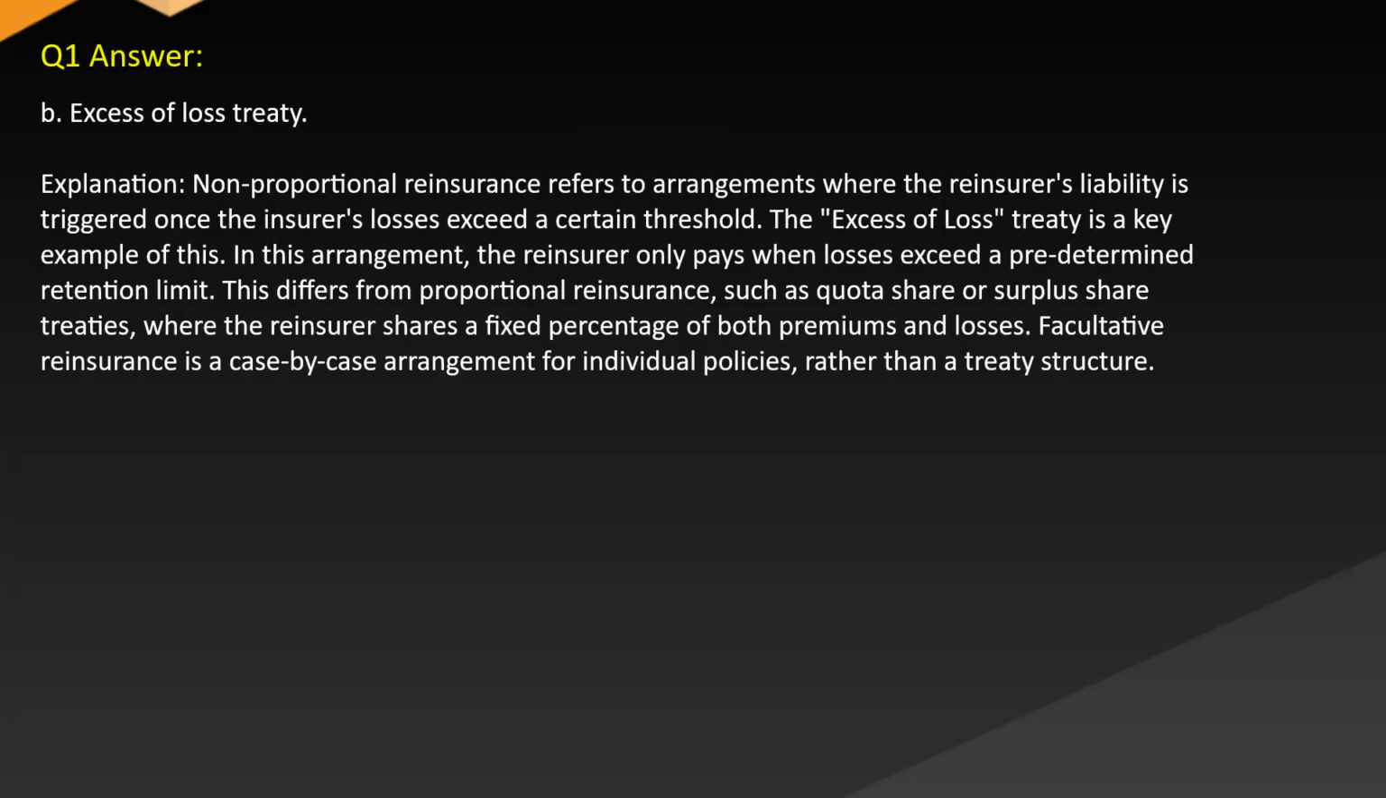Answer B. Excess of loss treaty. Explanation: non-proportional reinsurance refers to arrangements where the reinsurer's liability is triggered once the insurer's losses exceed a certain threshold. The excess of loss treaty is a key example of this. In this arrangement, the reinsurer only pays when losses exceed a predetermined retention limit. This differs from proportional reinsurance, such as quota share or surplus share treaties, where the reinsurer shares a fixed percentage of both premiums and losses. Facultative reinsurance is a case-by-case arrangement for individual policies rather than a treaty structure.